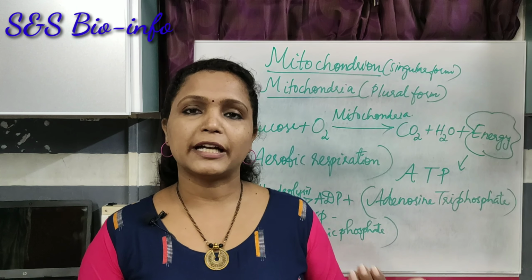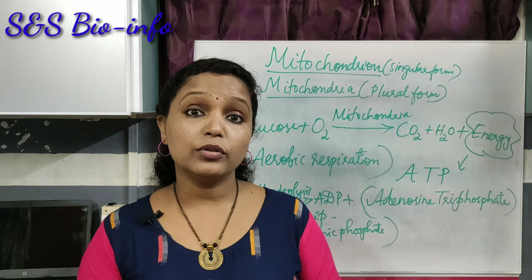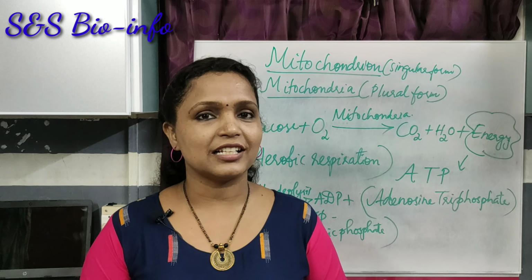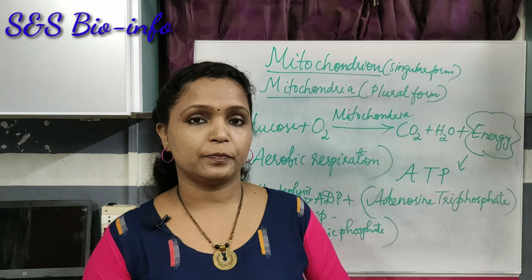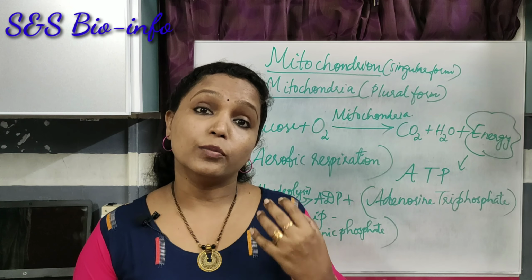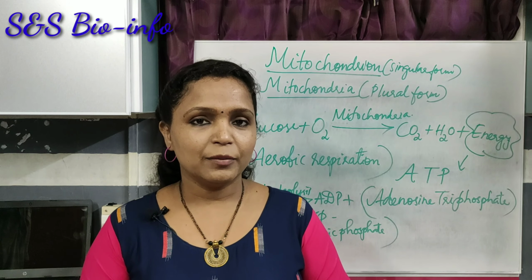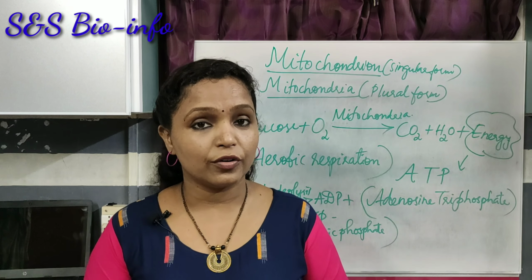Do you know these mitochondria are absent in the matured RBC, and the number of mitochondria is different in different cells in the living organisms, especially in higher vertebrates. These mitochondria are more in number in the case of liver cells and muscle cells, because the muscle cells, for example, require a large amount of energy.